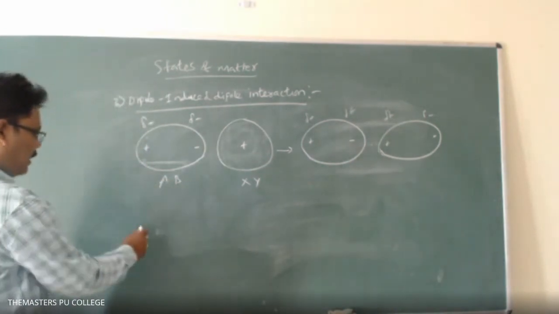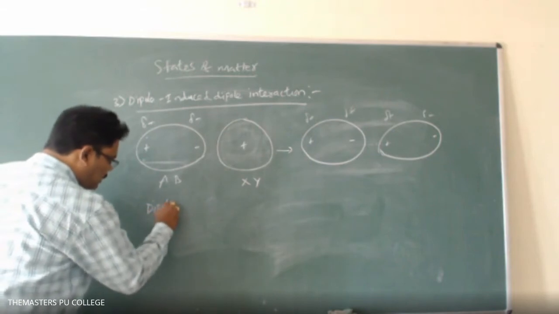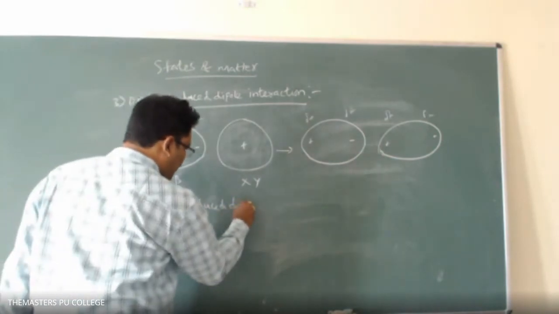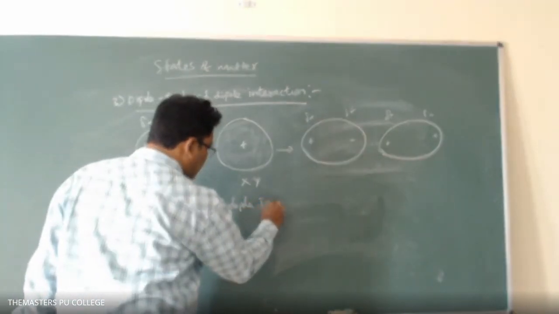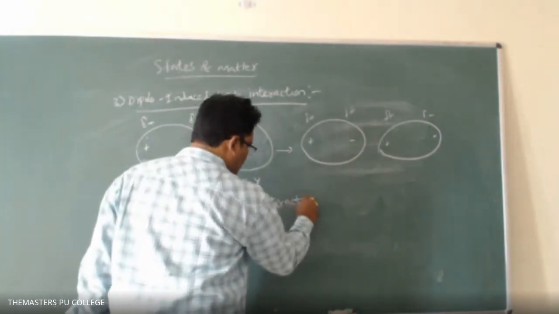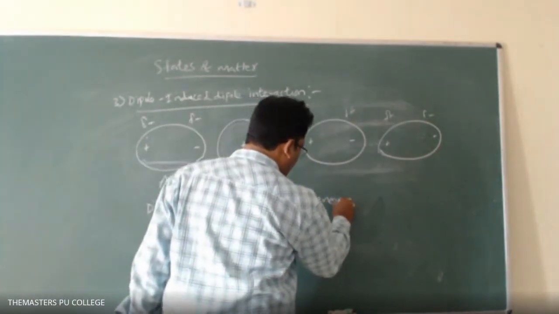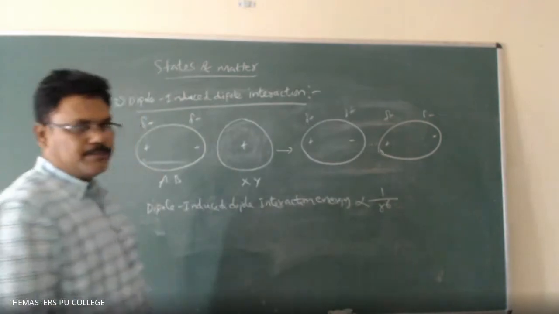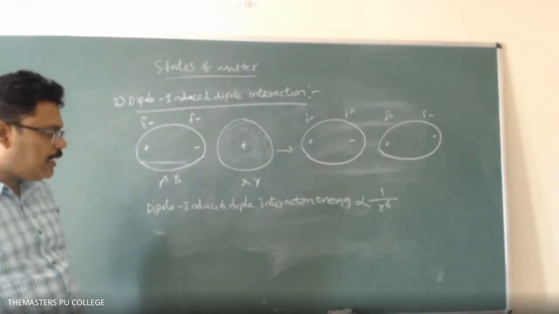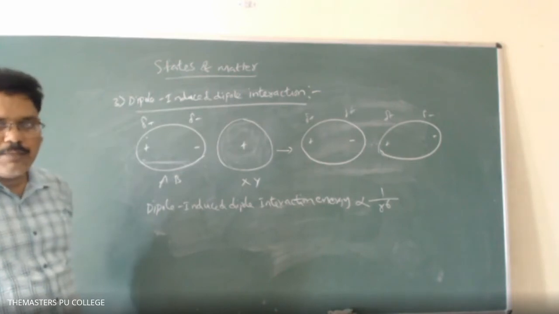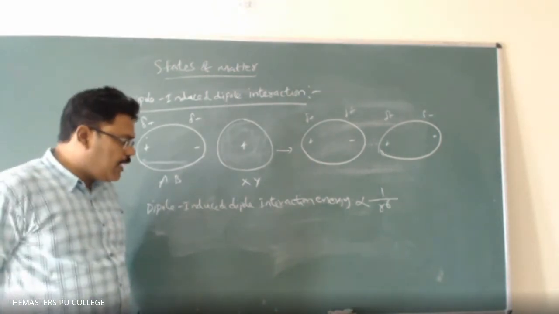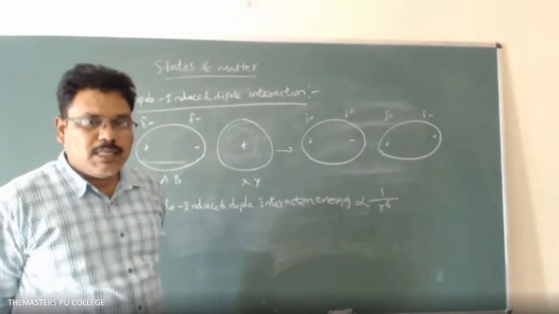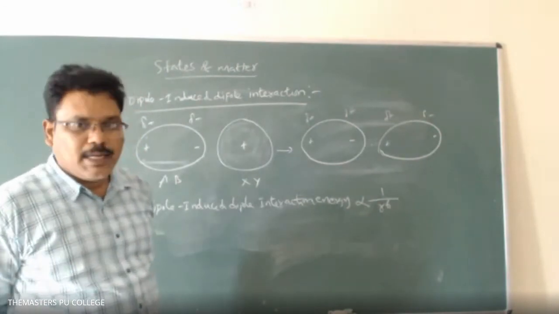So here, that is the definition, and the next one is dipole induced dipole interaction energy. Dipole induced dipole interaction energy is proportional to 1 by r power 6. That means the dipole induced dipole interaction energy is inversely proportional to the 6th power of the distance between interacting particles.